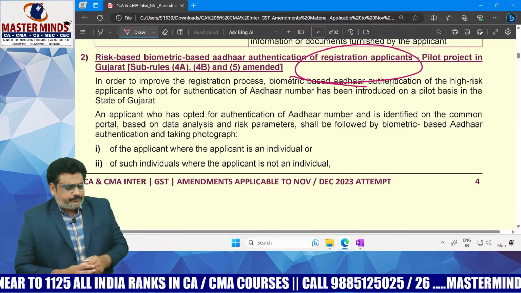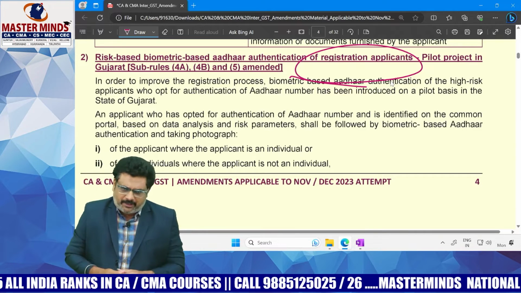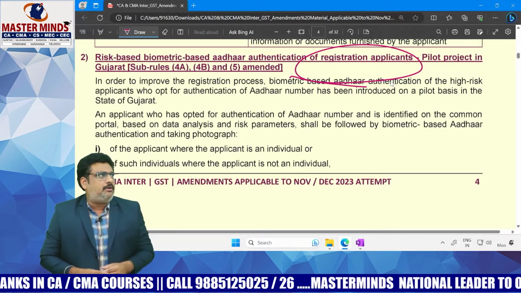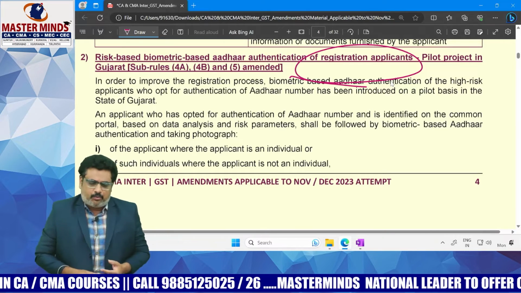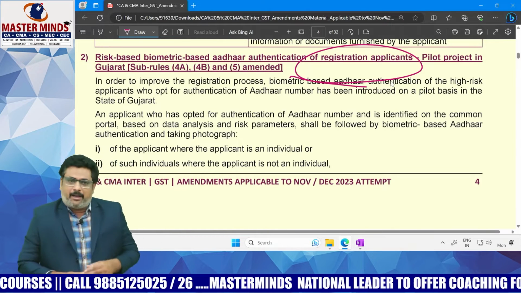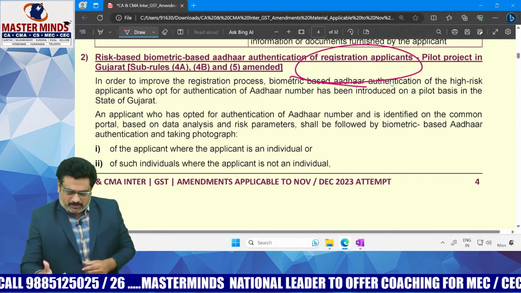And how will they link the Aadhaar? How is the Aadhaar authentication done at present? Aadhaar authentication is done by sending an OTP to the mobile number which is linked to the Aadhaar. By entering the OTP, it is deemed that Aadhaar is linked with the GST registration process.